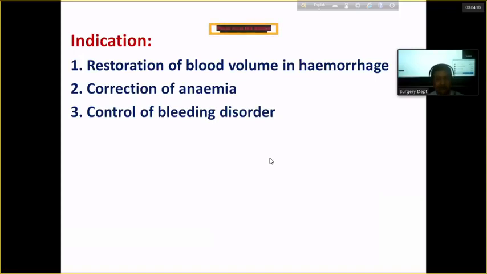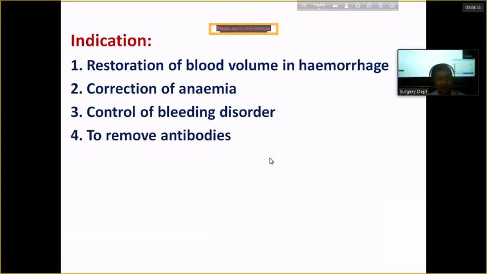So if there is deficiency or defect in the clotting factor or platelet, then there may be a tendency of increased bleeding. And in those cases, we can correct this situation at least for a shorter period of time by giving the specific factor. Like if there is thrombocytopenia, we can give fresh platelets. If there is hemophilia or other bleeding disorder, we can give the coagulation factor. So this is also one of the indications for blood transfusion, the control of bleeding disorder.